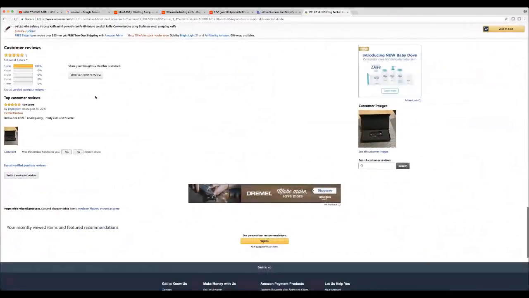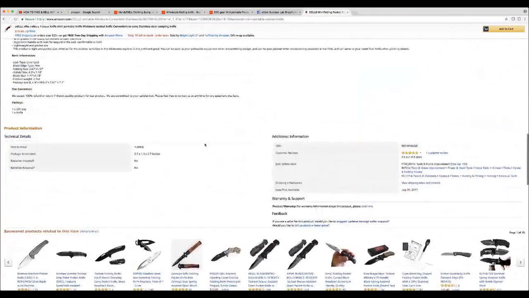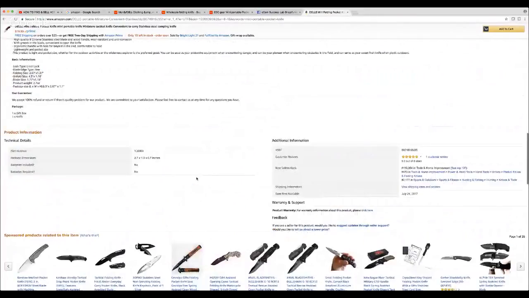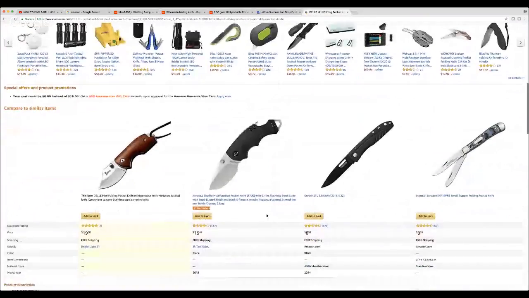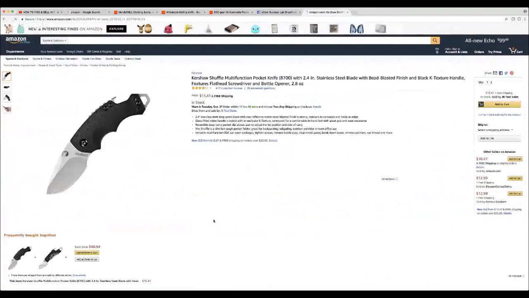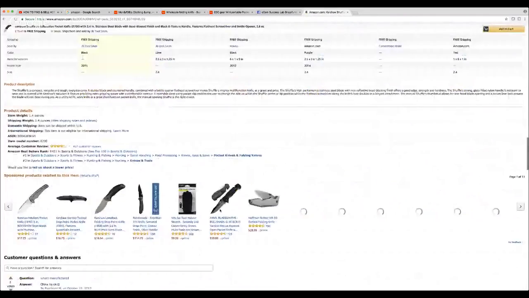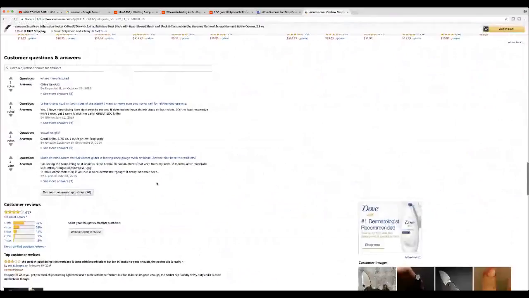So we're going to go down to the reviews. This one only has one review. So let's go ahead and try to find one with a few more reviews out of these mini pocket knives. So let's look at this one right here. This has 417 reviews. So let's go down to the review section. And what is amazing, we can go ahead and look at the reviews based on the amount of stars as well as the ones that have the most votes. So when they do have more votes, that does mean that the review is much more relevant. So that's something that we also want to look at.